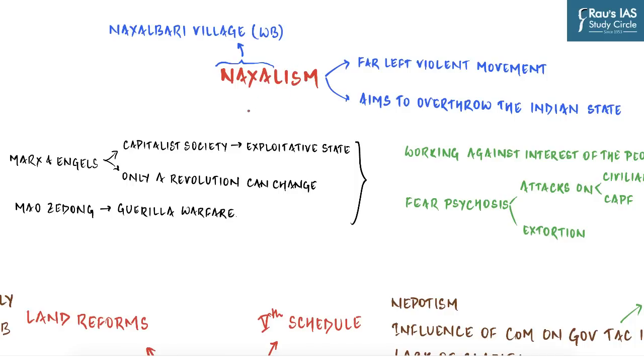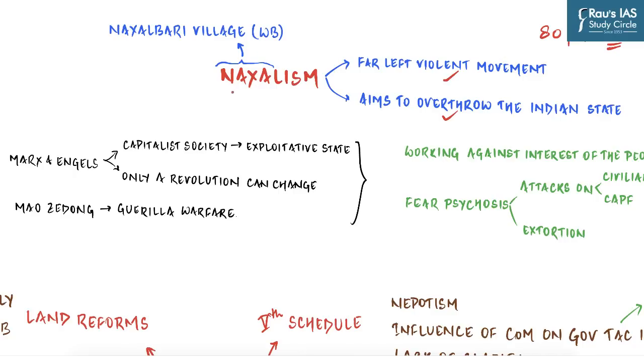Starting with understanding what Naxalism actually is. Naxalism is a far-left violent movement which aims to overthrow the government of India through people's war. So it basically wants to replace the Indian state through a violent guerrilla movement. According to the recent MHA release, it is currently impacting more than 80 districts scattered around 11 states in our country. So you can easily understand how widespread Naxalism is. Although it has decreased over time, it is still prevalent in many areas.